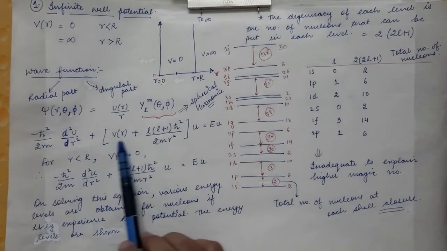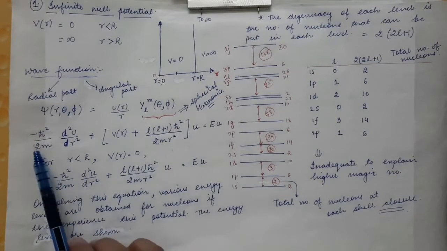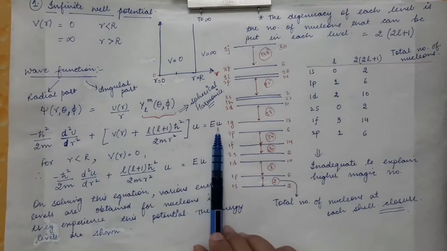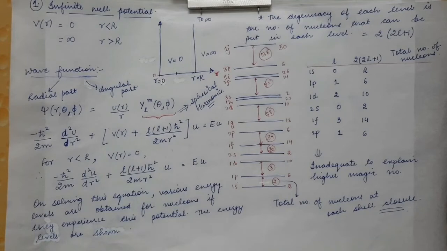This is the form of the Schrödinger wave equation that we are going to use, and it is the same equation that you get in the case of the hydrogen atom. In quantum mechanics you might have seen an equation just like this.